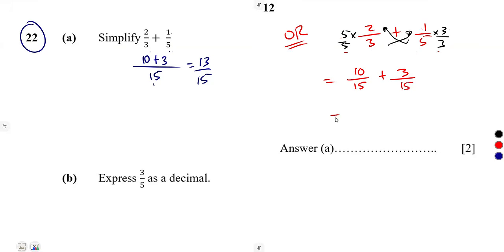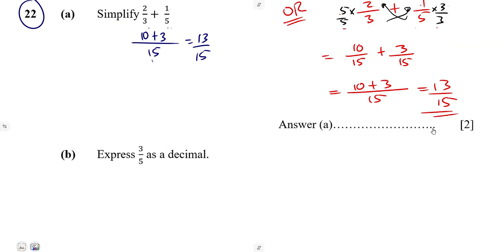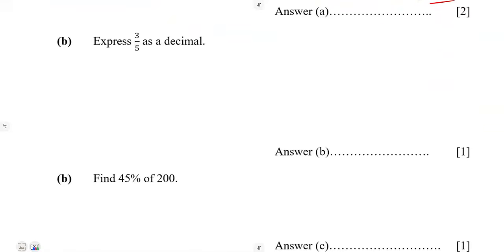So you can simply add the numerators together since the denominators are the same. So that's 10 plus 3, which is 13 over 15. So many ways, guys, of simplifying this. That's how you could have simplified that.